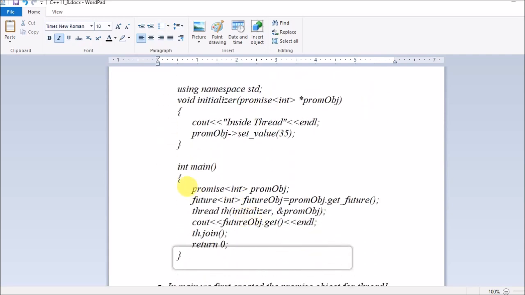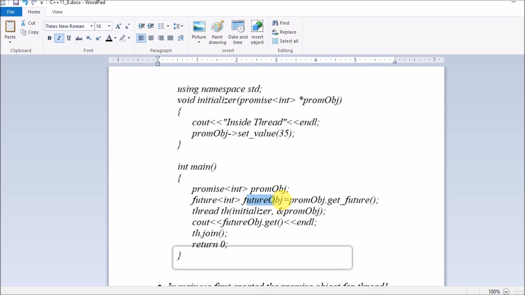So we have the main function. You know that when you compile your program, the execution of the program starts from this main function, guys. So we are creating these class templates. We are creating an object of the promise actually, and also the future. So guys, we are creating the object of the promise and we are creating the object of the future.